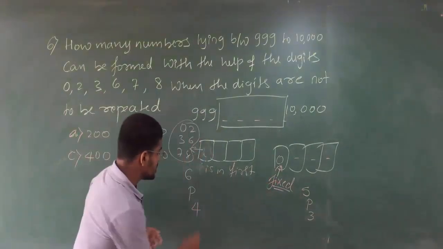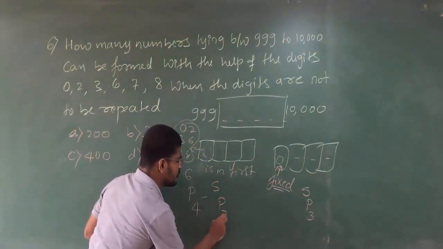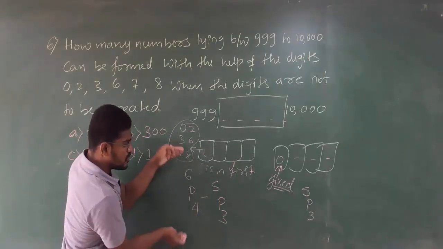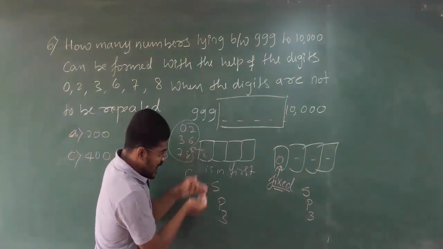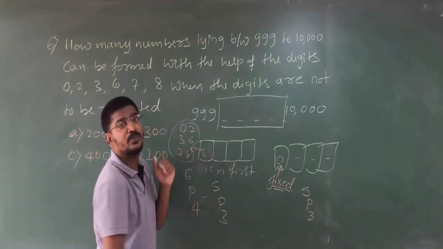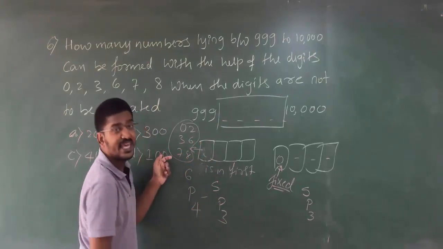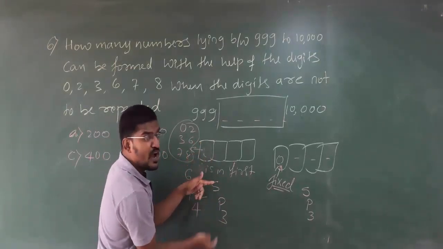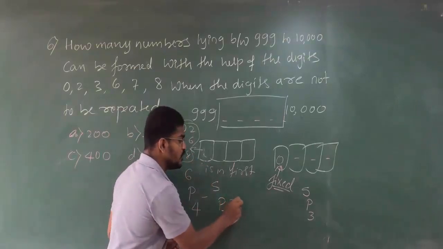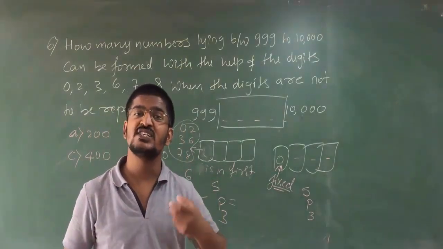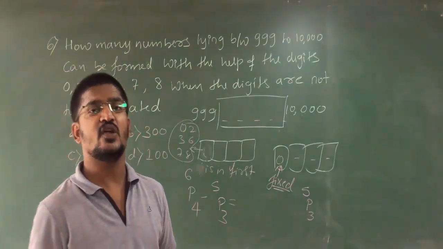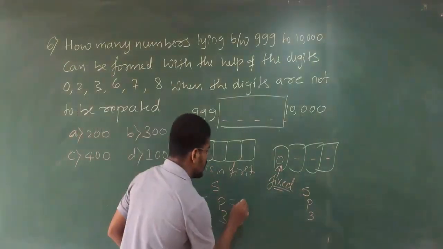If I subtract 5P3 from this, the total number of possible cases minus 0 at the first place gives you the cases where 0 is not at the first place. Are you getting my point?